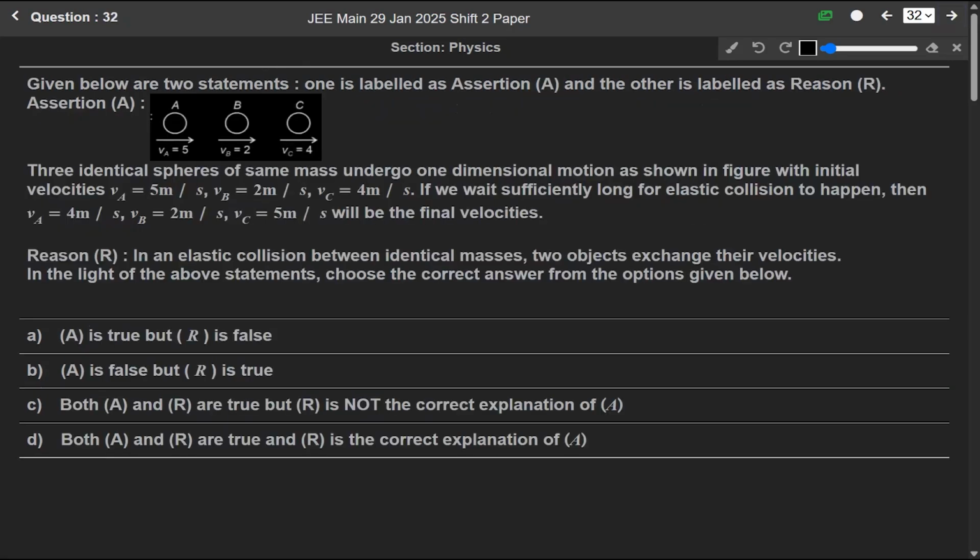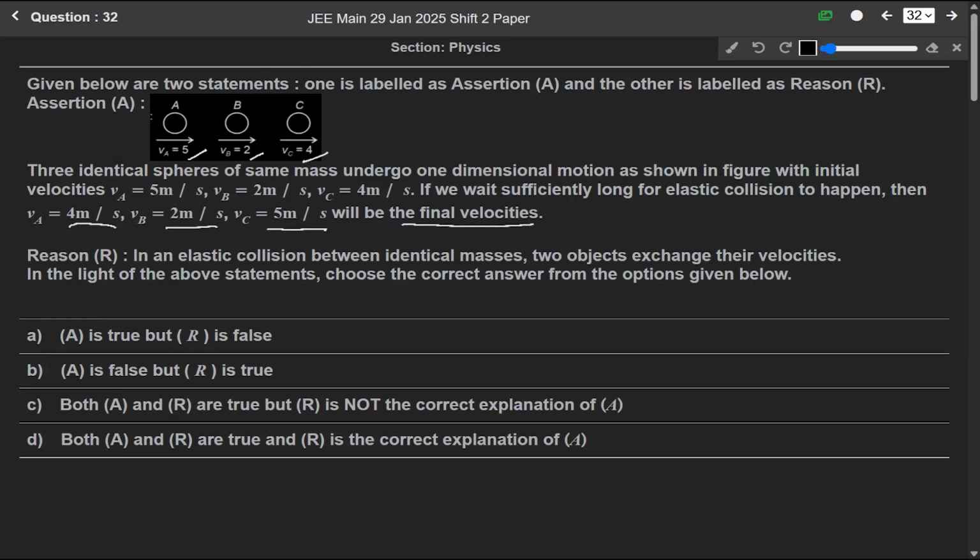Now next question 32. Given below are two statements. One is labeled as assertion A and the other is labeled as reason R. Assertion A: two identical spheres of the same mass undergo one-dimensional motion as shown in the figure with initial velocities VA is 5, VB is 2, VC is 4. If we wait sufficiently long for elastic collisions to happen, then VA, VB and VC must be the final velocities.